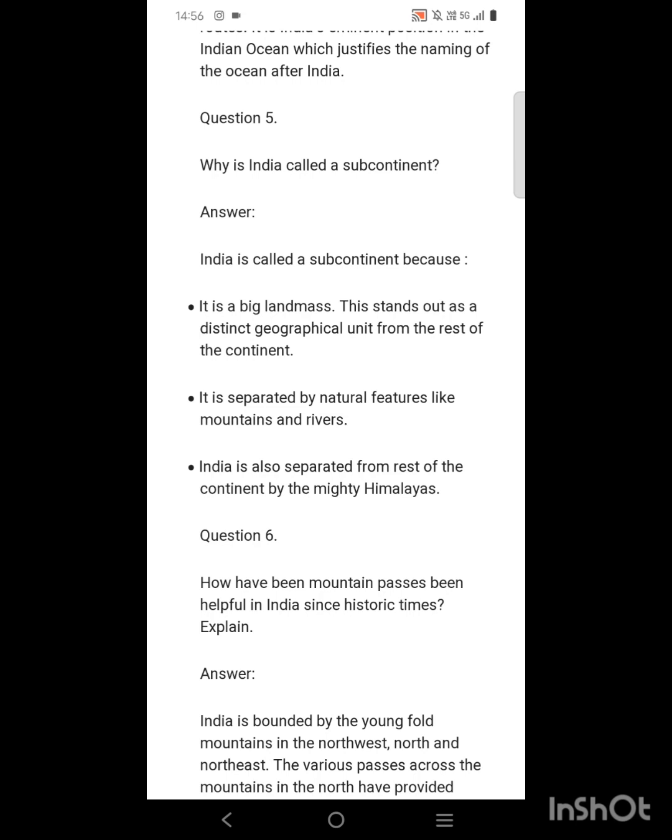It is also separated by natural features like rivers and mountains. You can see different types of climate in different parts of India. That is actually the uniqueness of India, and that is why it is called a subcontinent, because in a continent there are different countries which have different kinds of climate, but India is itself a country which has different kinds of climates as well as cultures.